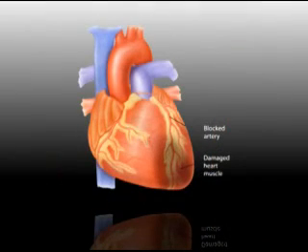If flow is not restored promptly, a portion of the heart muscle dies. Permanent damage can occur and the heart muscle will no longer be able to pump effectively. Urgent coronary angioplasty to restore flow is the treatment for a heart attack.